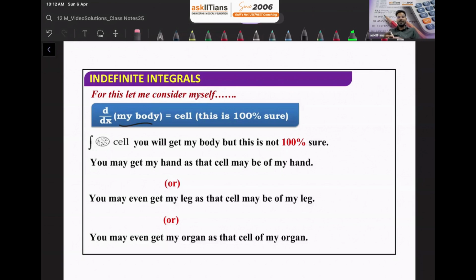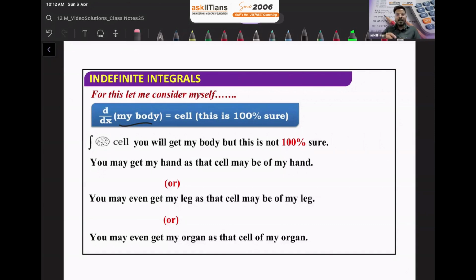I told you that a derivative breaks down anything into small pieces, that is what differentiation does. Small pieces means the smallest unit. So if you differentiate your body, then we are going to get the smallest unit. And what is the smallest unit of the body? We know it, it's a cell. So for sure, if we differentiate our body, we'll get a cell.